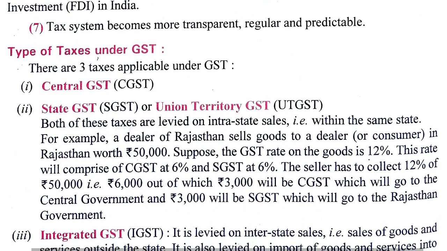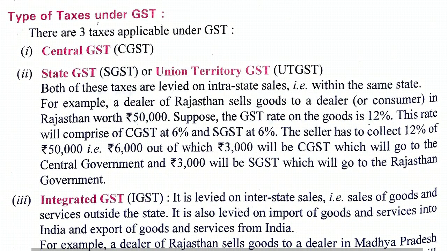Now, the types of tax under GST, a very important, rather the most important topic of the chapter. There are three types of tax under GST. What is first? First is central GST or CGST. This GST will go to the central government, so it is called CGST.